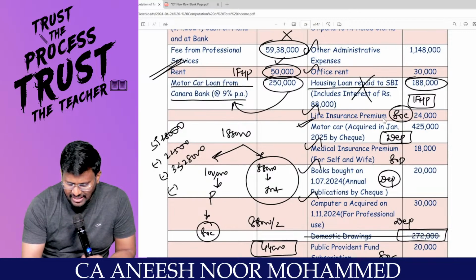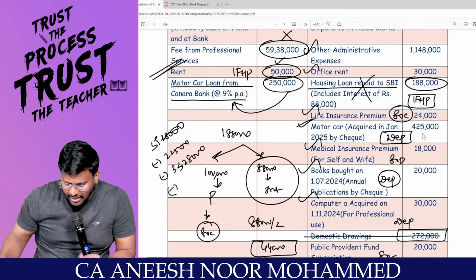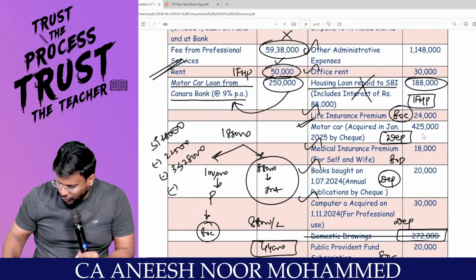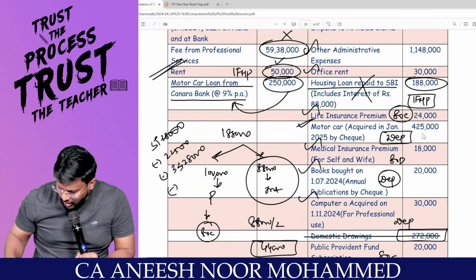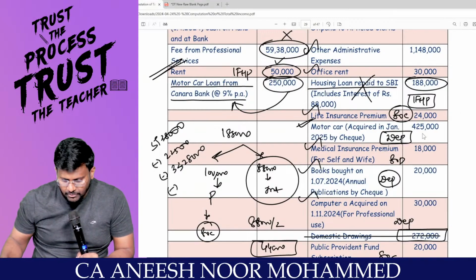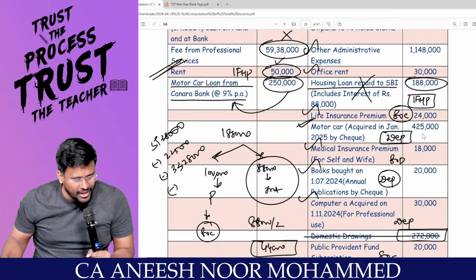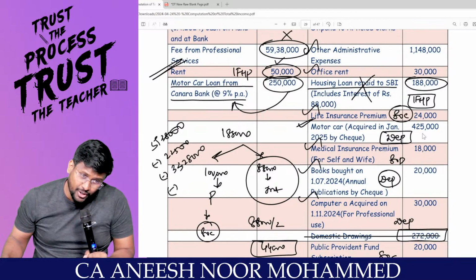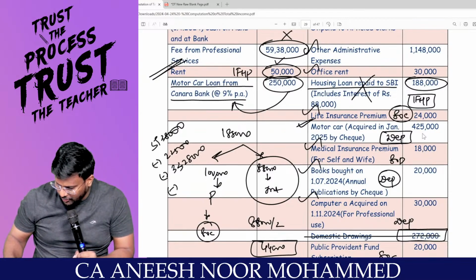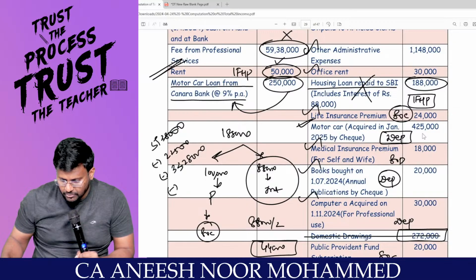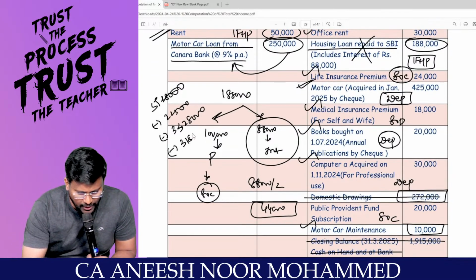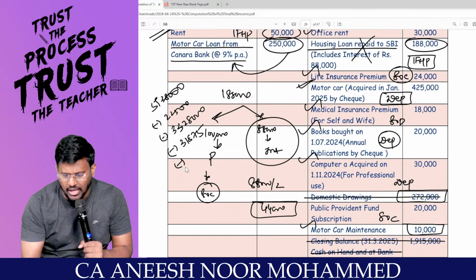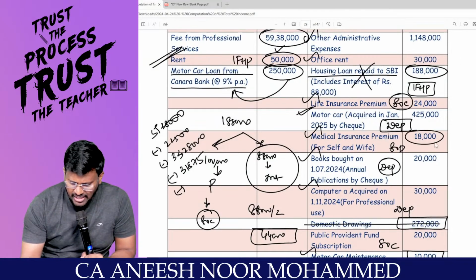Life insurance under 80C I will take care of. Motor car, I can claim depreciation. Am I right? 4,25,000 into what is the rate for motor car? 15%. When you acquired in January, that means less than 180 days. You are entitled to claim only half the rate of depreciation. So into 50 percent, 4,25,000 into 7.5% basically comes to 31,875. Can I reduce? Sir, medical insurance, I will come to at the appropriate time.